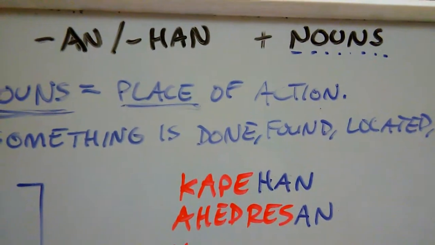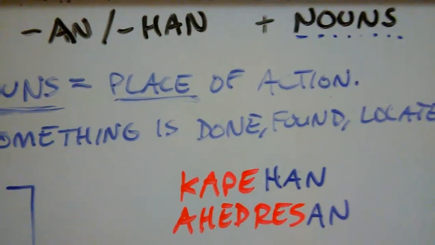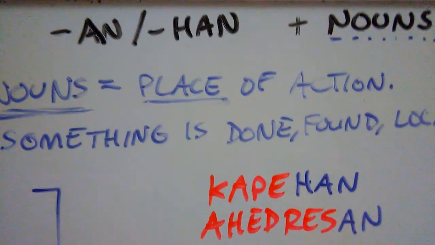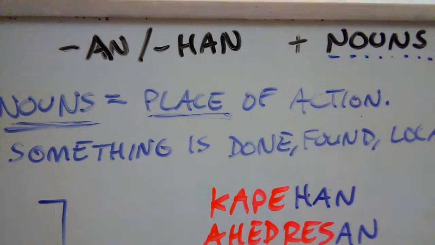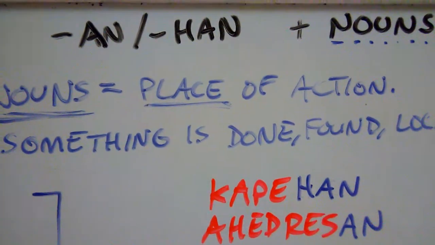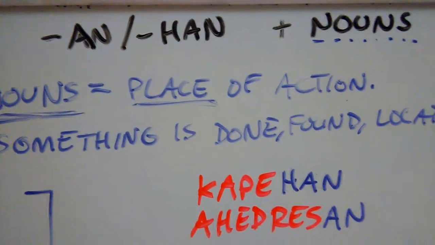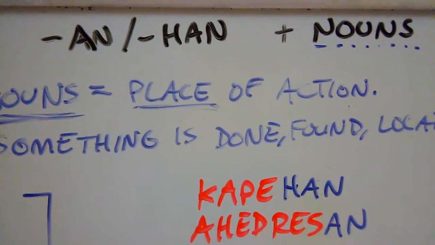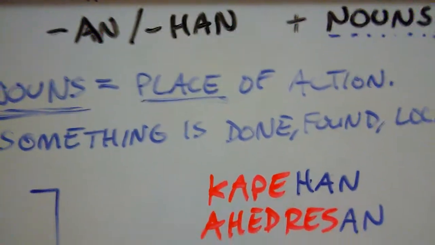So let's try adding han and hun to nouns, right? You already know how to do, or what will happen when you add an or han, depending on the stress or the vowel, to verbs, right? And that's going to express the circumstantial focus. But what happens if we add an or han to nouns?